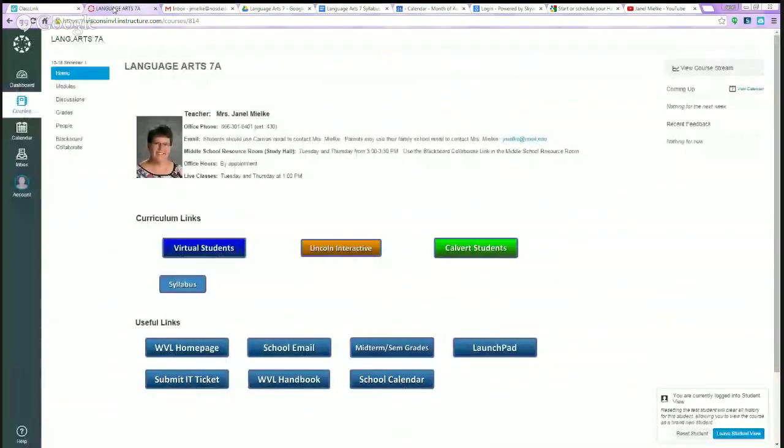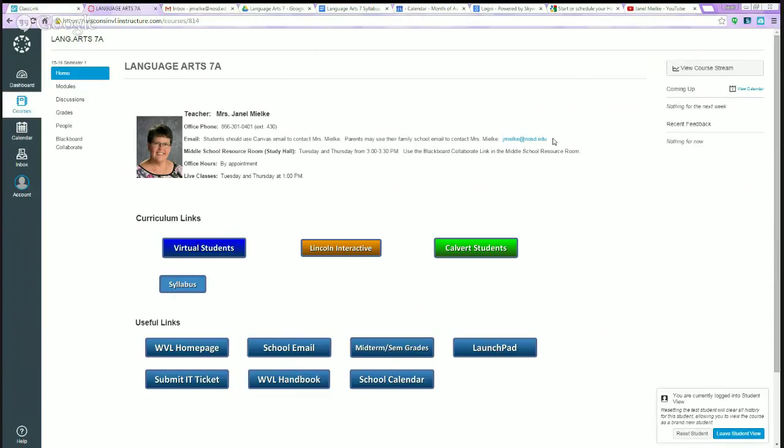But switching my screen, this is the student view of Canvas Language Arts 7. So what I want to show you here is what you're going to need on a daily basis. So this is the home page that you're all going to see when you log in. And up in the top here is obviously all of the contact information that you need. It has my office phone number. Please, students, use the Canvas email to contact me. Parents can use my NOSD account or my school account, and learning coaches can use the family school email.